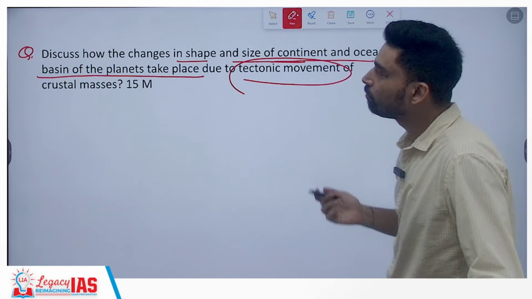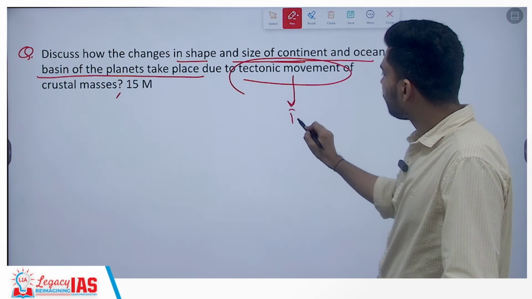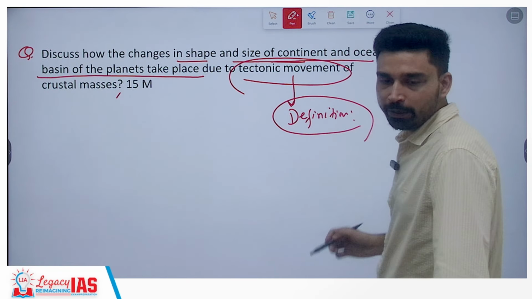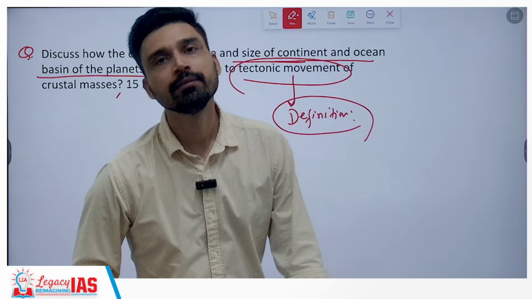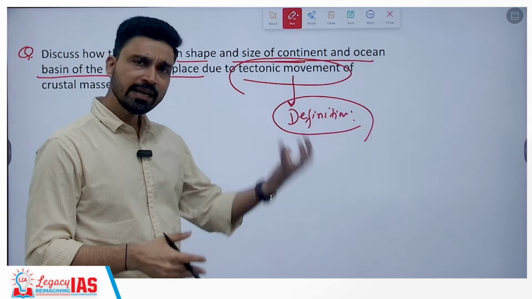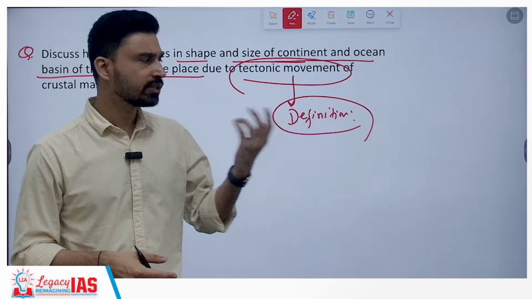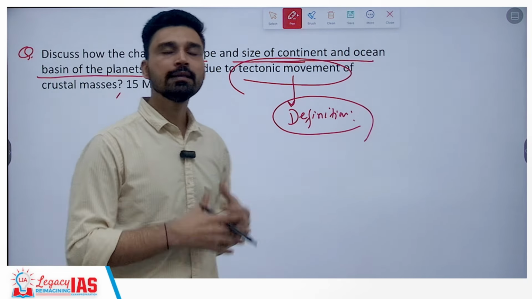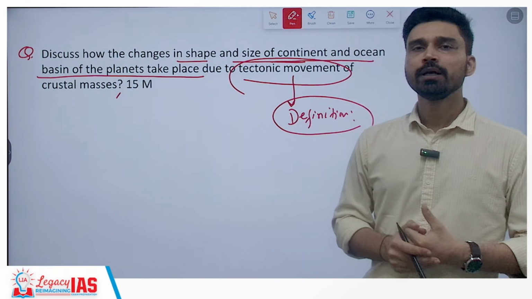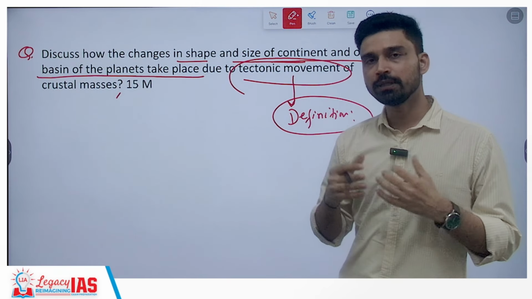Plate tectonics, or tectonic movement of crustal masses as such. So here first of all you can start simply by properly defining what you understand by tectonic movement or plate tectonics. You can talk about that as per the recent theory of plate tectonics that came somewhere in the 1970s with the help of several scientists. You can name, if you remember them, Morgan, Wilson, Mackenzie, Parker, Hess, and all that. They understood that the plates of the earth keep on continuously moving, and when they move, they result in significant changes in the continents and ocean basins of the earth as such.